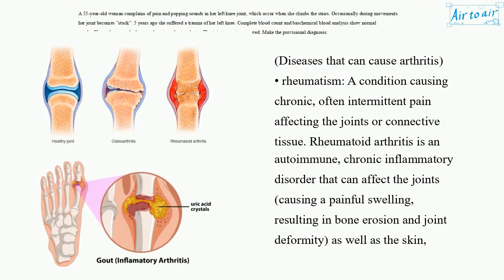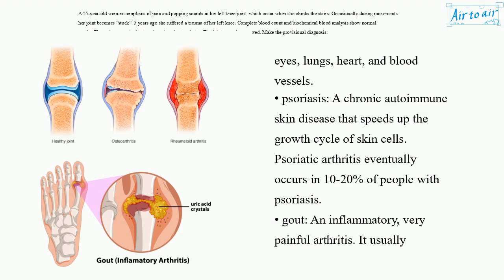Diseases that can cause arthritis. Rheumatism, a condition causing chronic, often intermittent, pain affecting the joints or connective tissue. Rheumatoid arthritis is an autoimmune, chronic, inflammatory disorder that can affect the joints, causing a painful swelling, resulting in bone erosion and joint deformity, as well as the skin, eyes, lungs, heart, and blood vessels.